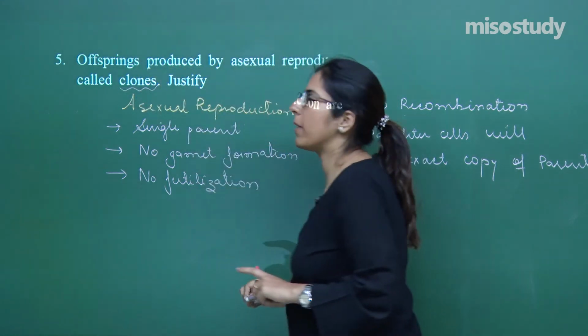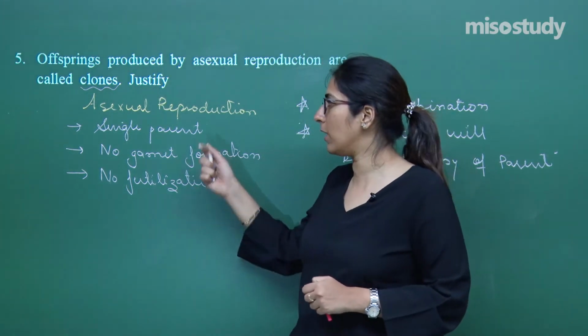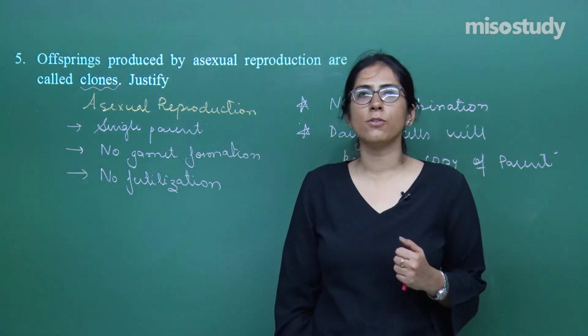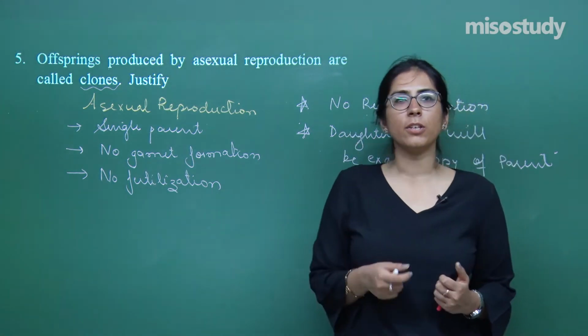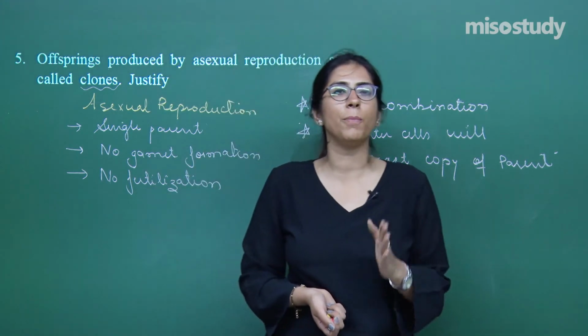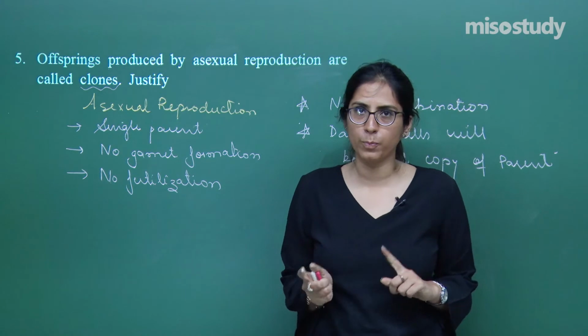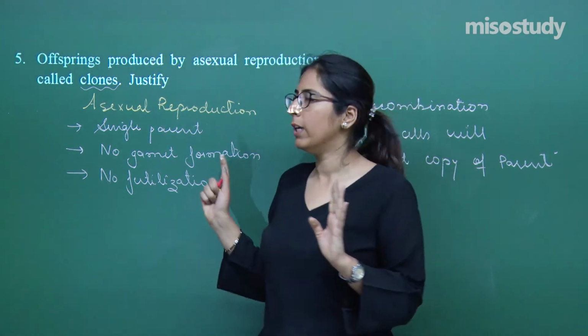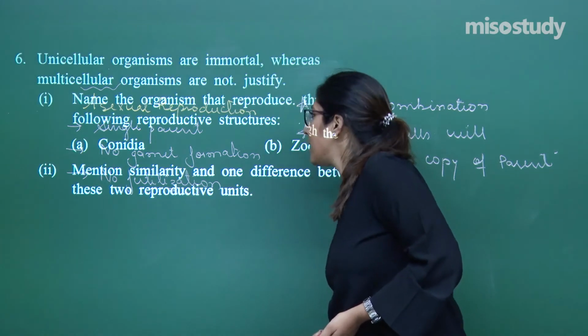Now what you will explain in this case, you will say that asexual reproduction involves only a single parent. In this case there is no gamete formation, no fertilization, no recombination, and whatever daughter cells are formed, they are exact copies of their parents. That is the reason it is termed as a clone, right? Is it fine? Is it clear to you? This was question number 5. Let's move on to question number 6.